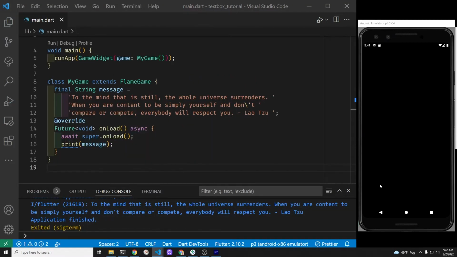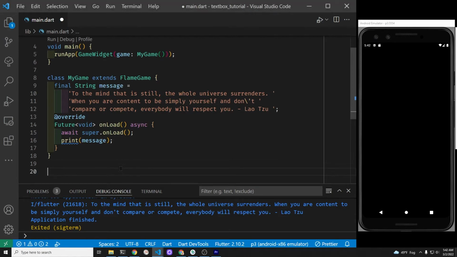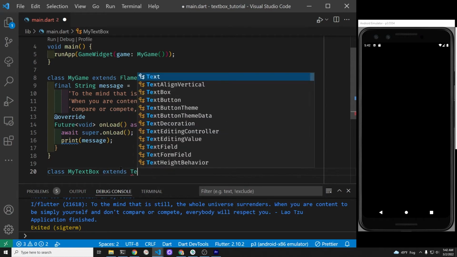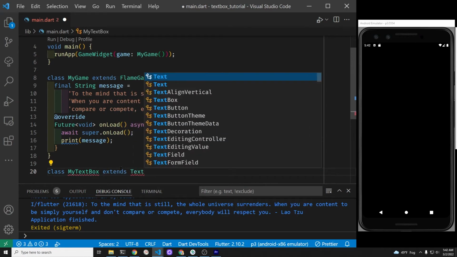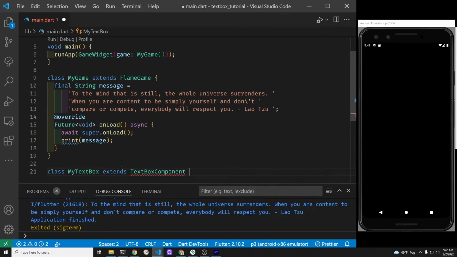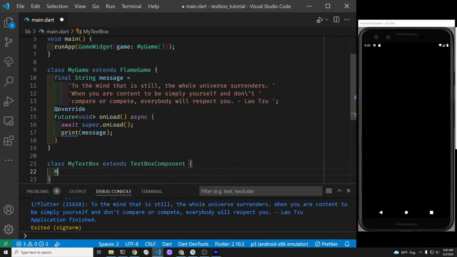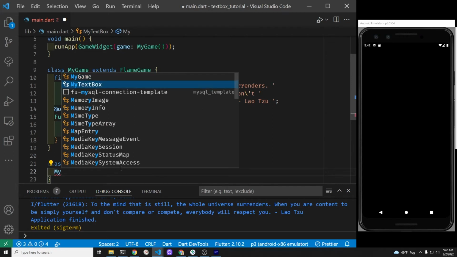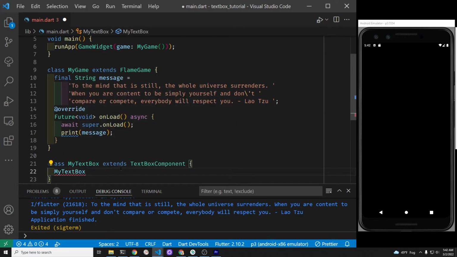At the bottom of your file, below the Flame game class, create a new class, and this will be the TextBoxComponent. We'll just call it my text box, and it's going to extend the TextBoxComponent. Then we have the two curly brackets, and inside of here, we're going to create a constructor.